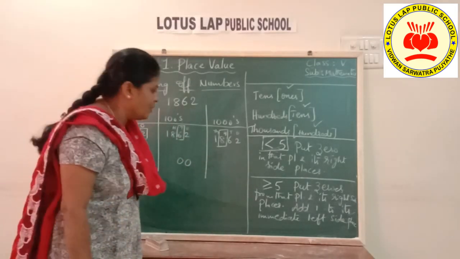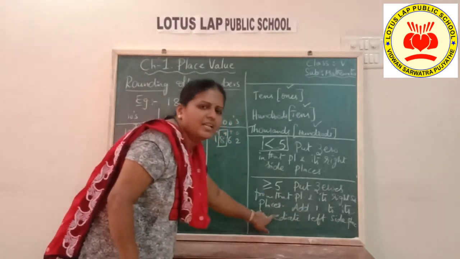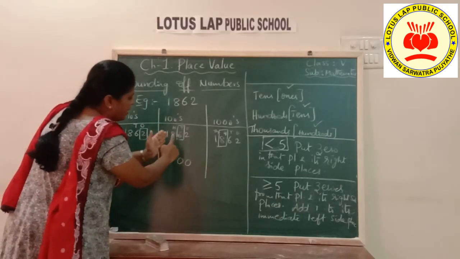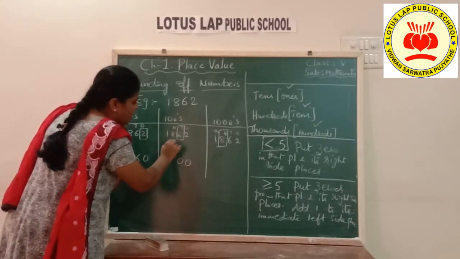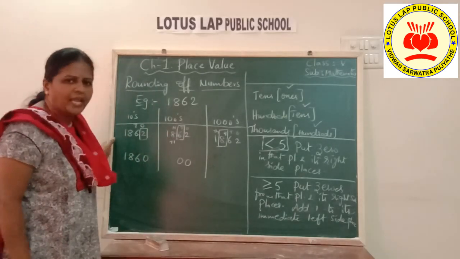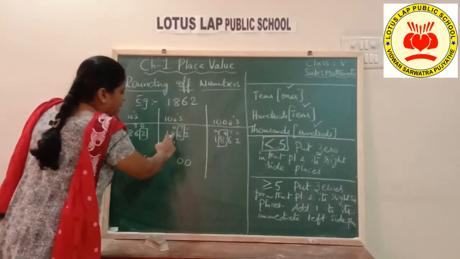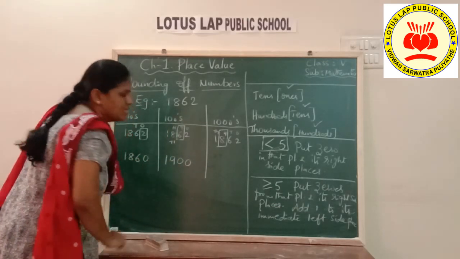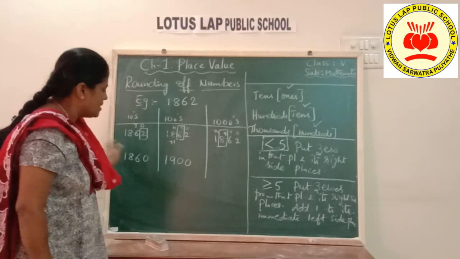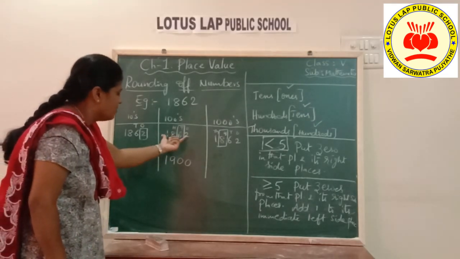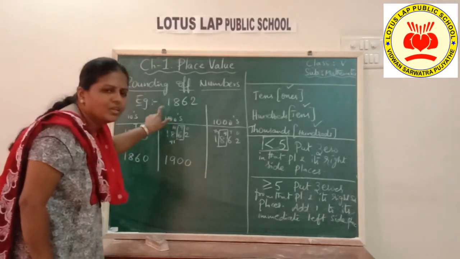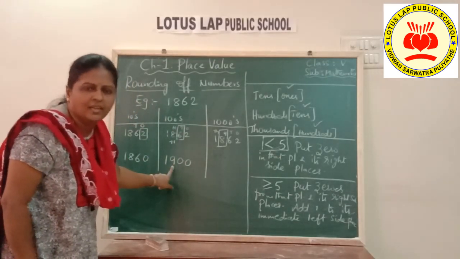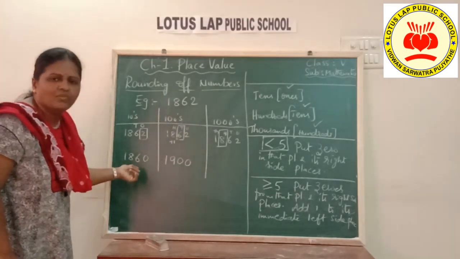Next, what else I have to do? Add 1 to its immediate left side. Immediate left side of tens place is what? Hundreds place. You need to add 1 only for hundreds place. So what is my answer now? 8 plus 1, 9. The remaining digits will not change. So what is the number I have rounded up to? 1862, when you round it up to hundreds place, the answer is 1900. And as you can see, the answer before was different.